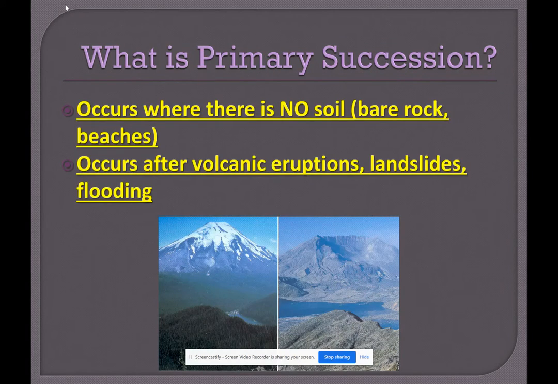Now, primary succession occurs when the land is completely barren. It is just all rock or all sand like a beach and nothing else. There's no soil that plants can grow in. This normally happens after a big natural disaster, such as a volcano eruption, where we have lava flow that covers everything, and so now it's just rock everywhere. This can also happen after flooding, if that flooding brings in sand and other rock debris and washes out all the soil.